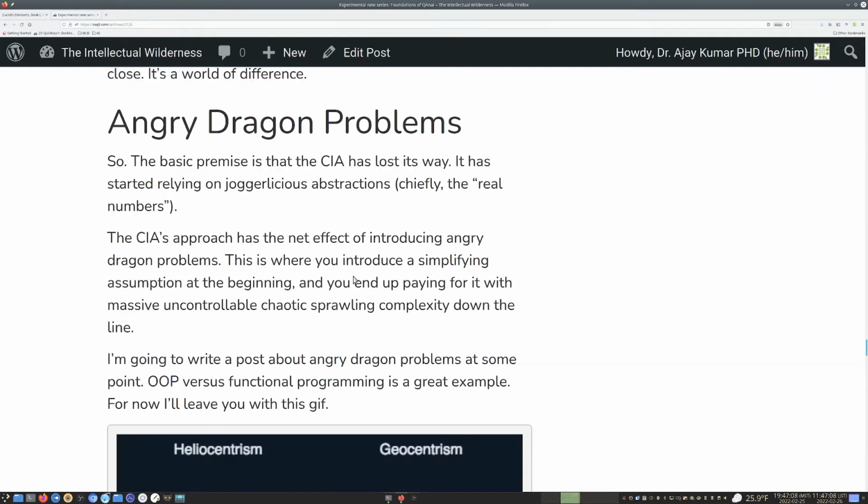So this is what we're seeing with Euclid. The basic premise is that the CIA has lost its way. It has started relying on joggerlicious abstractions, chiefly the real numbers. The CIA's math is all derived from Euclid, which is why I'm reading this: I want to understand the history of why the CIA's math is the way that it is. And I kind of have a picture, which is that Greek math was very much about geometry and geometric constructions.